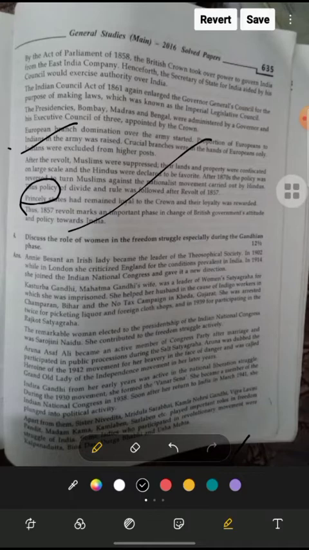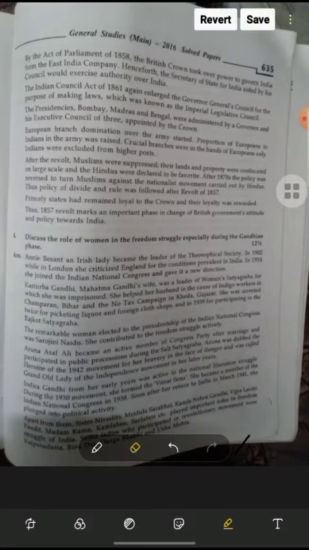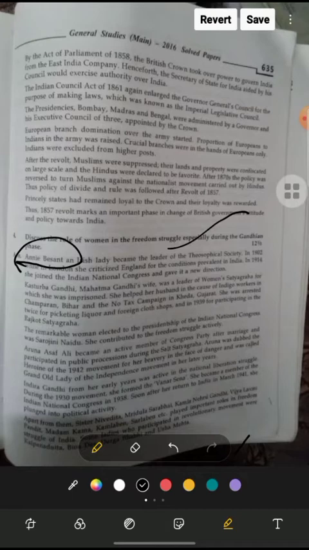Okay. Now next, discuss the role of women in the freedom struggle, especially during the Gandhian phase. Here we want to discuss the women's struggle in the Gandhian phase. Annie Besant, an Irish lady, became the leader of the Theosophical Society. We should also understand that she was the first woman president of the Indian Congress, as well as leader of the Theosophical Society in 1902. While in London, she criticized England for the conditions prevalent in India. In 1914, she joined the Indian National Congress and gave it a new direction.